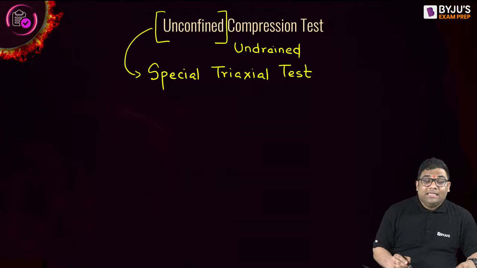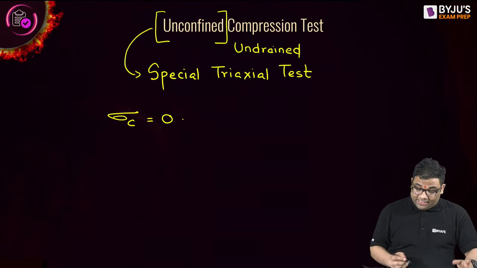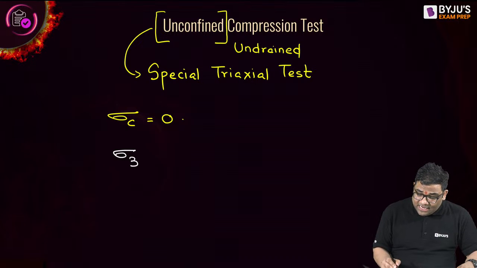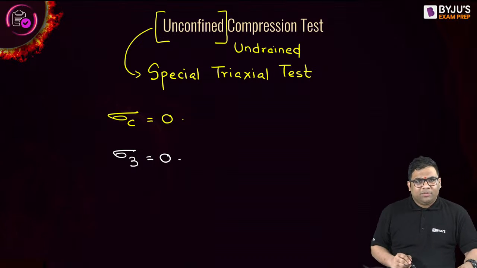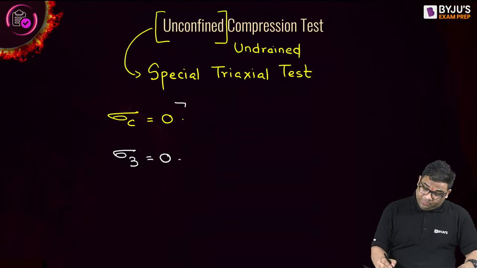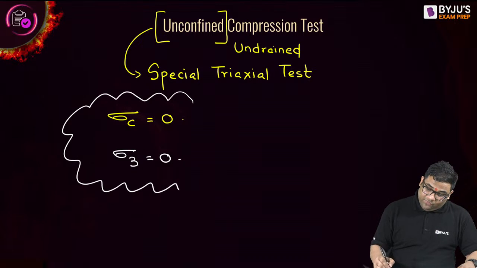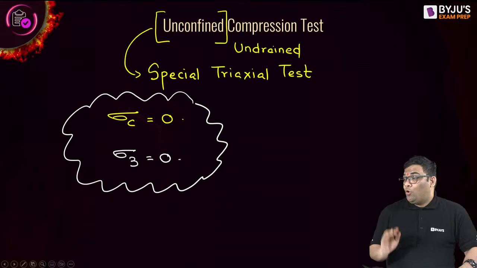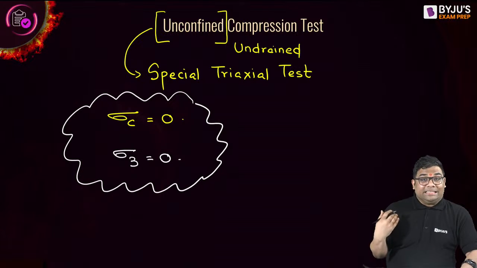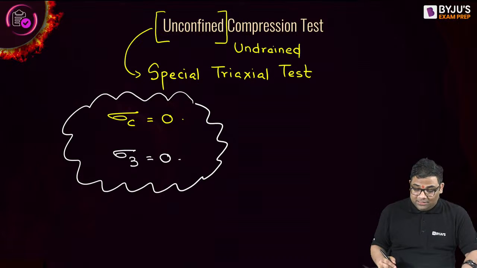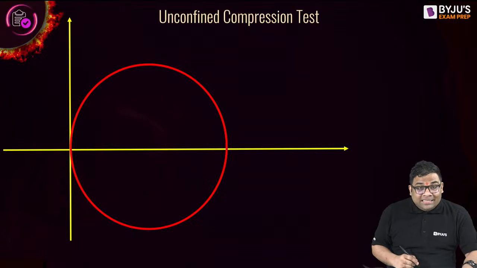Unconfined means the confining pressure is 0. If the confining pressure is 0, can I say that the minor principal stress will be 0, right? So this is a special case of triaxial test where the confining pressure, or the minor principal stress, is 0. So I'll get such a diagram, right?